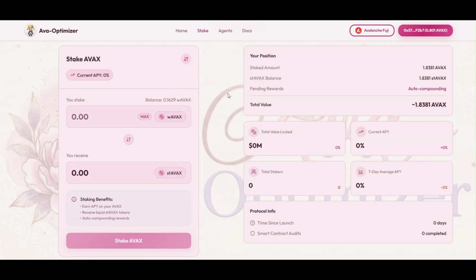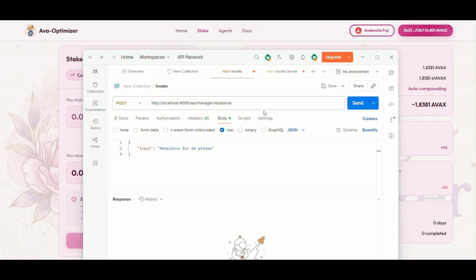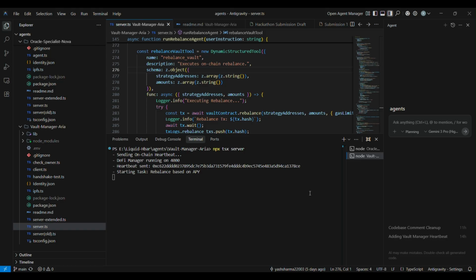Now that the work for the user is done, let's see how the agent works under the hood. For the purpose of the hackathon, we are simulating a cron job or an MCP server tool call. We make a call to the Arya agent with the input, rebalance for me please, and we just make an API call to the agent. Now let's check the logs for the agent. As you can see, the agent Arya is starting a task to rebalance based on the API, and they are logging the task to the validation registry.